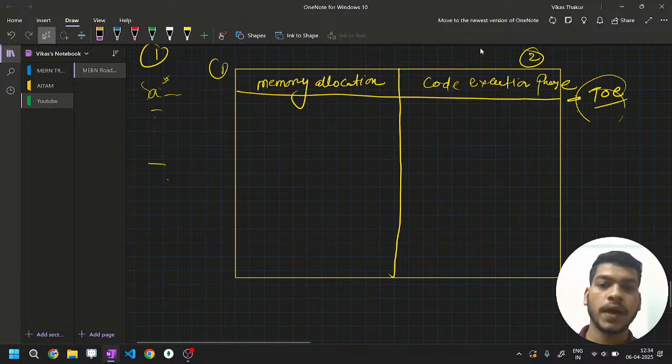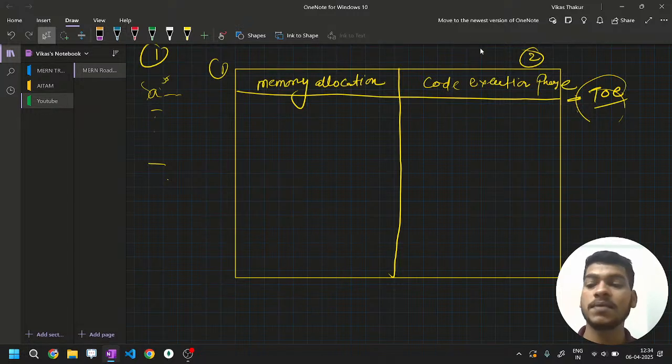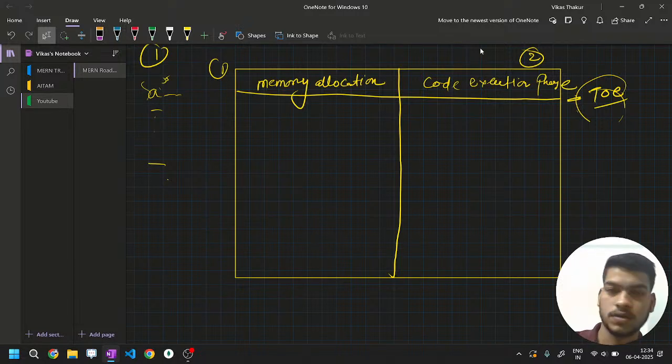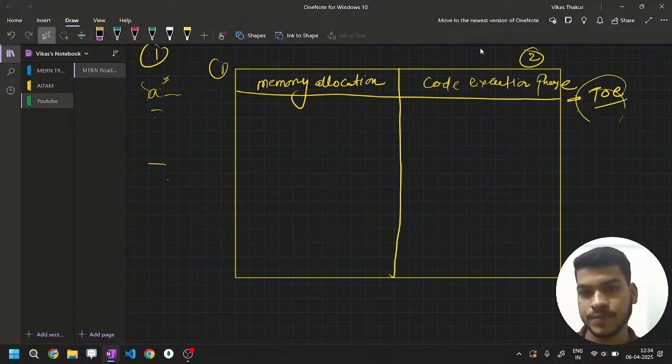Now, what happens in the first phase? That means whatever is written in your program, it can be a variable, a function, an object, an array, whatever it is, it will be assigned a memory. That means it will be assigned a space. So when somebody comes to your location to get their task done, you say, okay, sit back, take a seat, then I'll pick your task and execute it and give you the result. That's how they perform the task.